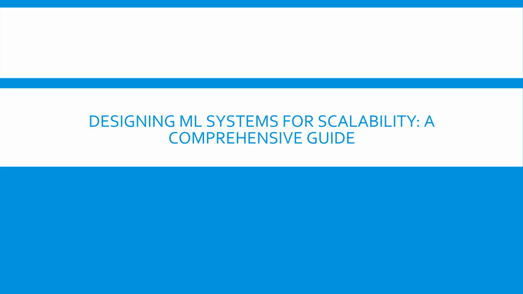Welcome to our comprehensive course on machine learning systems. In this video, we'll explore the crucial concept of designing ML systems for scalability. Scalability is what allows your powerful ML models to handle real-world demands, from massive data streams to millions of user requests. We will examine the key challenges, infrastructure needs, and optimization techniques required to build truly production-ready applications. Let's get started with understanding this vital requirement.